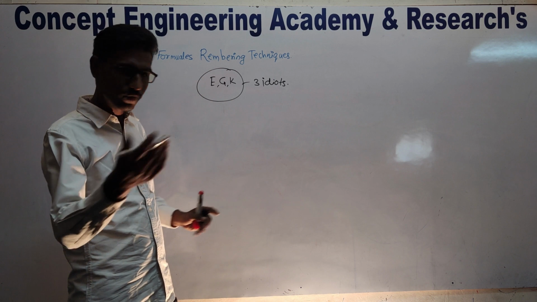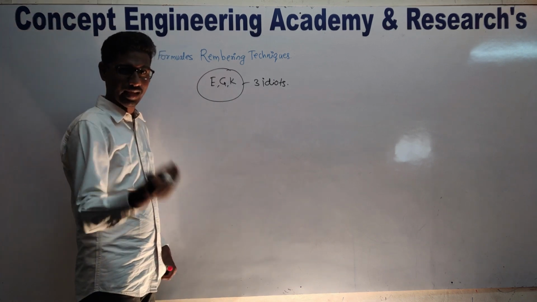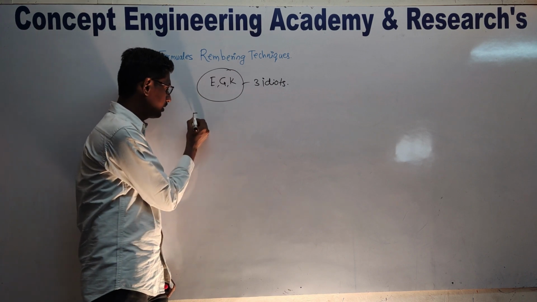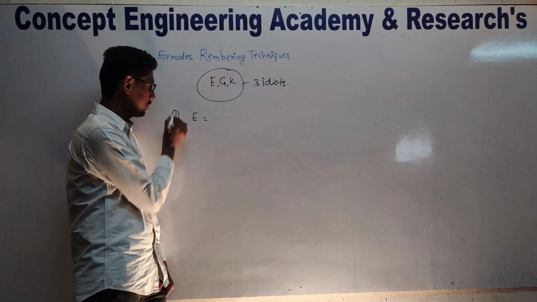So my dear students, all of you focus on this. Let me pause here. The first formula, E is equal to, we will remember like this.